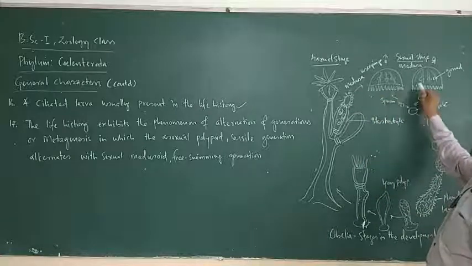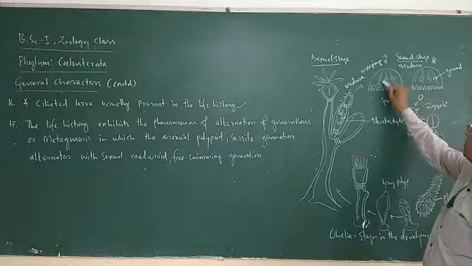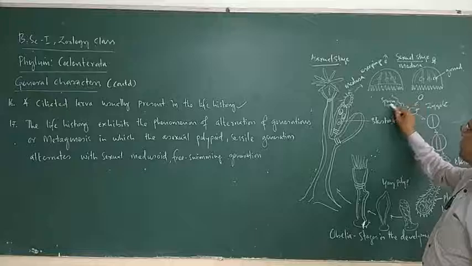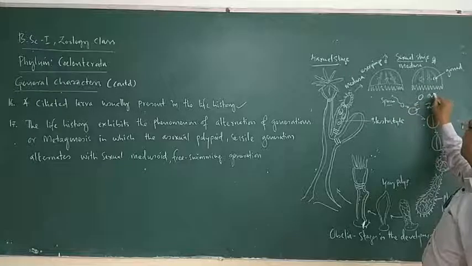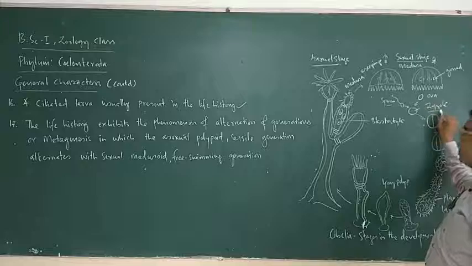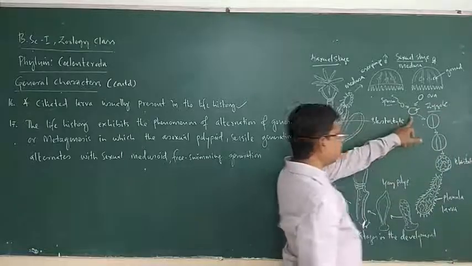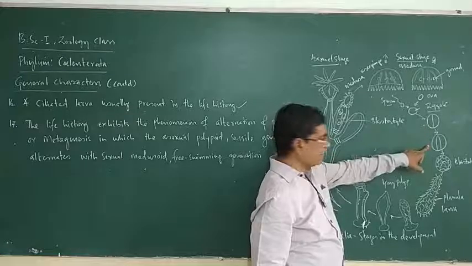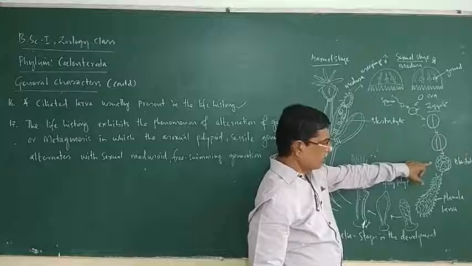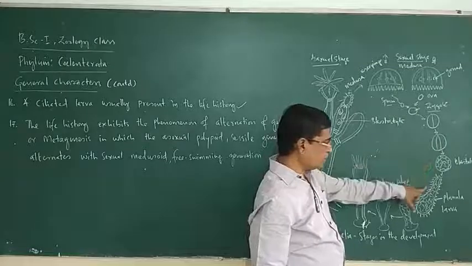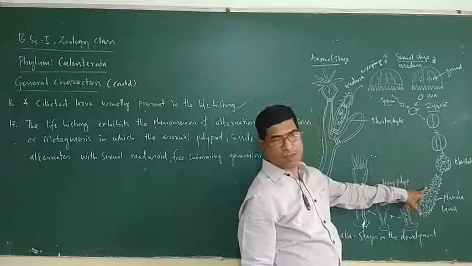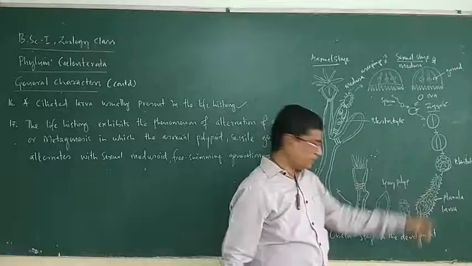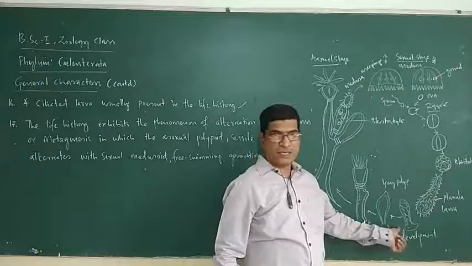See, these medusoids are produced by this polyp stage. Next, the medusoid: this one is male, this one female. Male has a male gonad, female has a female gonad. The male gonad produces sperm, the female gonad produces ova. These two fuse, and a zygote is formed. The zygote undergoes cleavage: the 2-cell stage, 4-cell stage, blastula. Then the blastula transforms into a ciliated planula larva. It floats, swims freely, and settles down. When it gets a substratum, it gets attached.